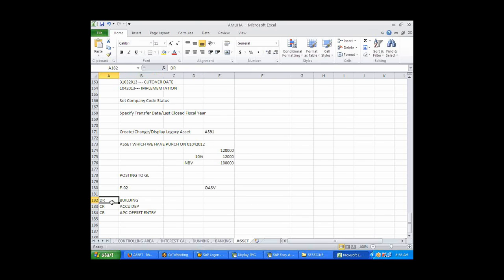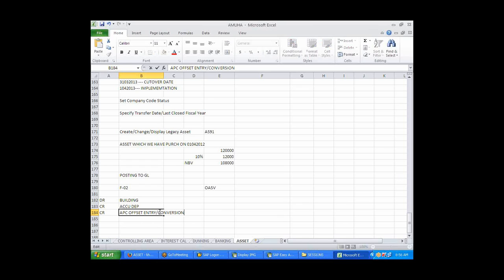You purchased this building, debit. Accumulated depreciation is a credit entry always. So it gets nullified at the time of sale. Remember when we sold, that accumulated depreciation got nullified. This one extra entry is basically the difference that we bring in, posted to the acquisition production cost offsetting account. Or somebody will also call this a conversion.